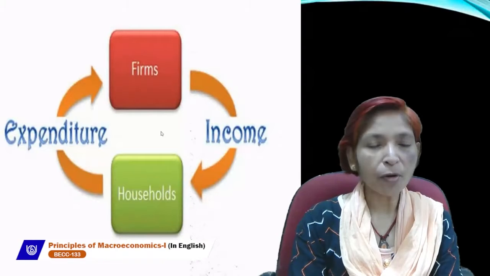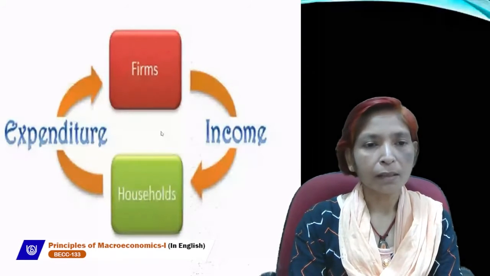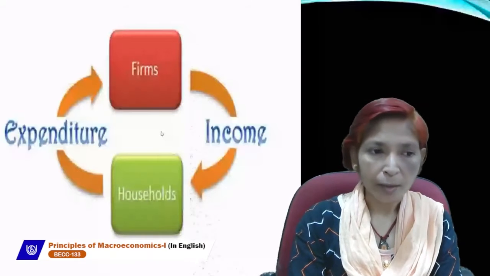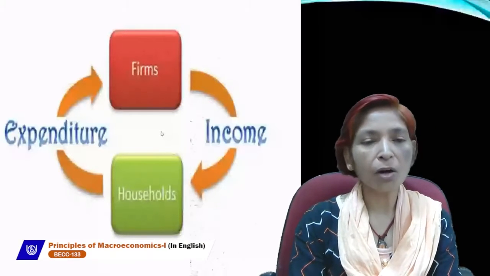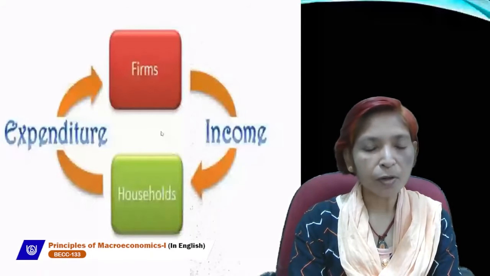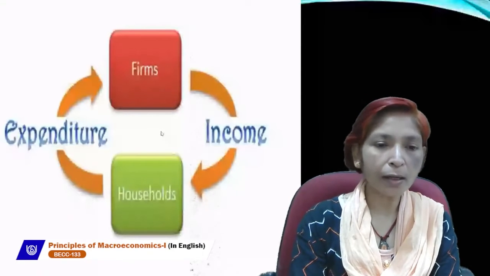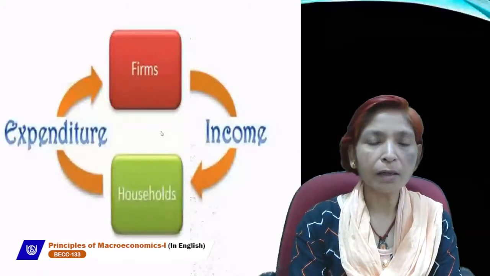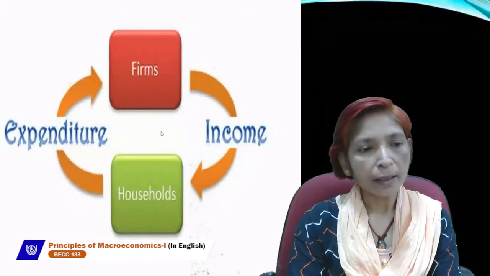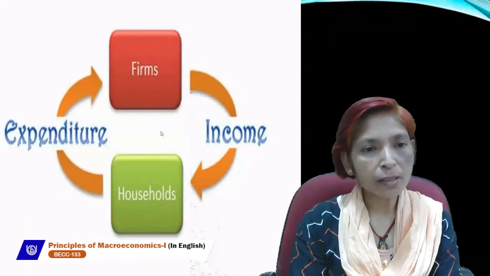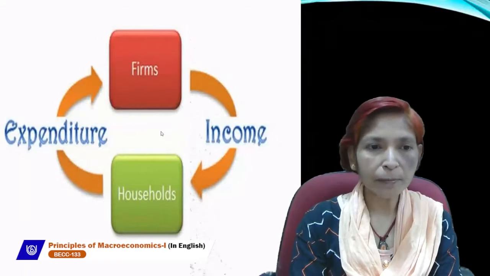So this type of flow continuously exists in the economy. That is why this is called circular flow of income. This process goes on continuously. First of all, goods are produced, after that, income will generate, and at last, household will spend money on goods and services which are produced by the firms.